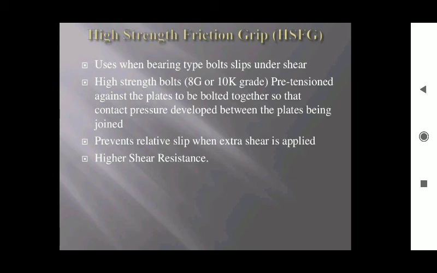These high strength bolts have two grades, 8.8 or 10.9 grade. They are pre-tensioned against the plates to be bolted together so that contact pressure develops between the plates being joined. It prevents relative slip when extra shear is applied. That's why it has a higher shear strength, because shear resistance may be provided by high friction. So that's where HSFG bolts are more useful for shear resistance.